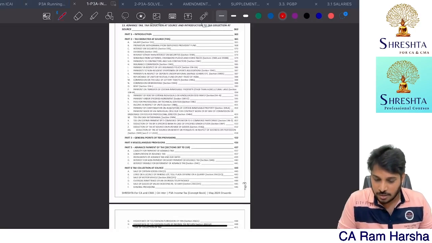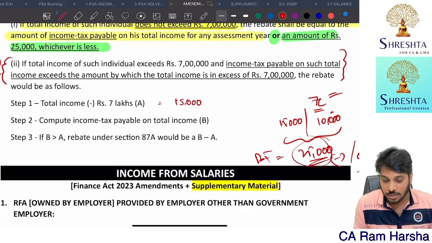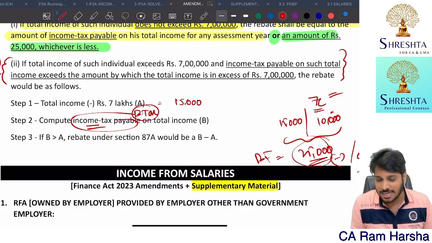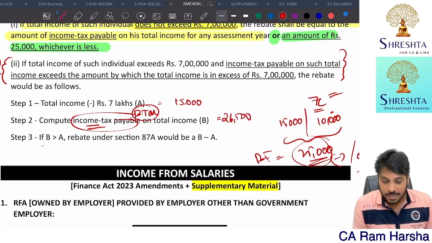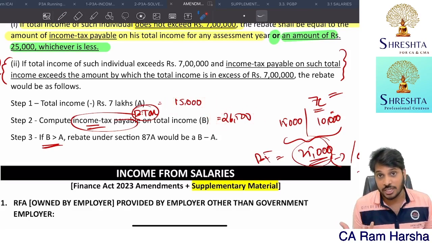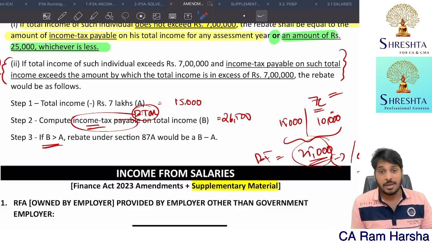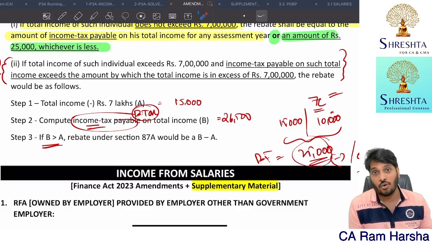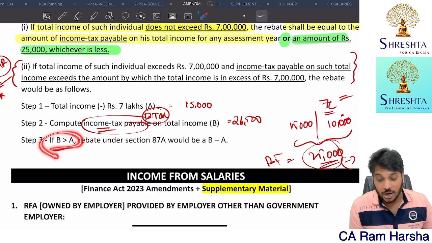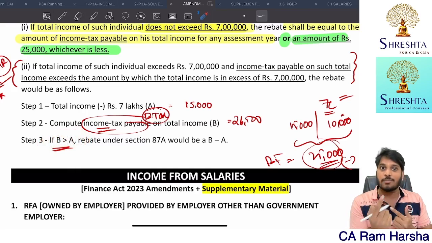There is a format given straight away, very simple. Total income minus 7 lakhs. In our example, how much? 15,000. What is the tax on the total income? Income tax payable means only basic tax. What is the basic tax that we computed? 26,500. Is B more than A? Yes. Just because I got an extra 15,000 income, you are asking me to pay 26,500 tax. If I didn't have this 15,000, my rebate would have been 25,000 and my tax would have been 0. So is B greater than A? Are you asking more tax because of more income? Yes, the tax that you are asking is more than the income I got.